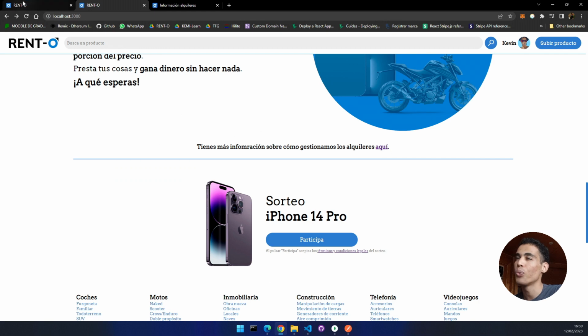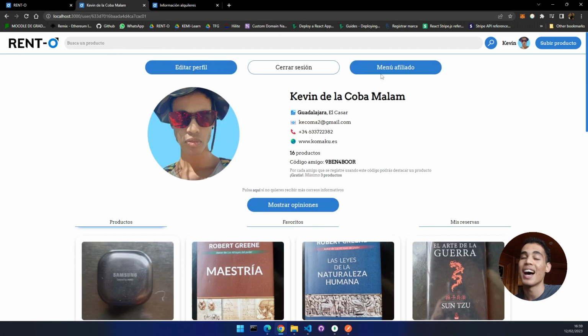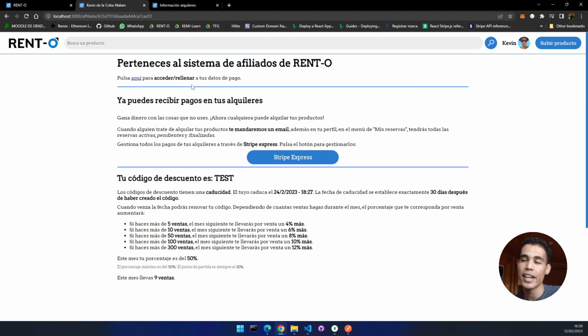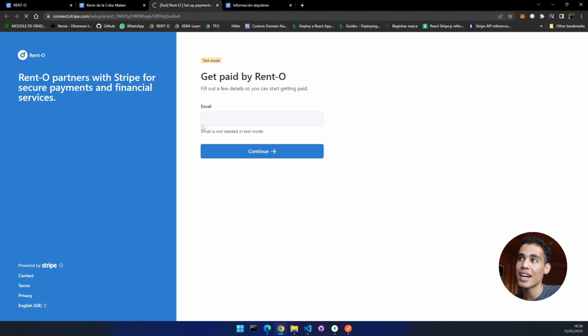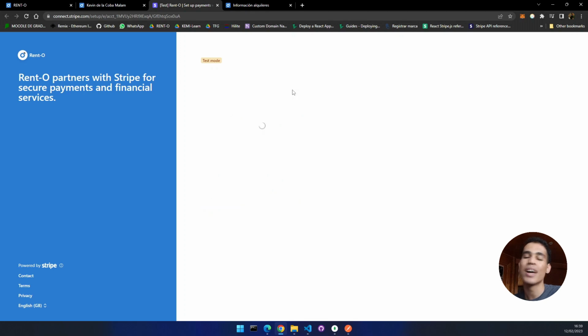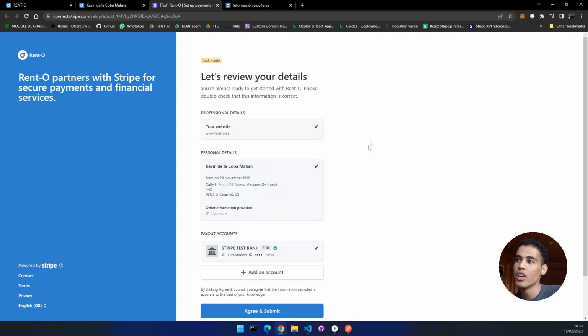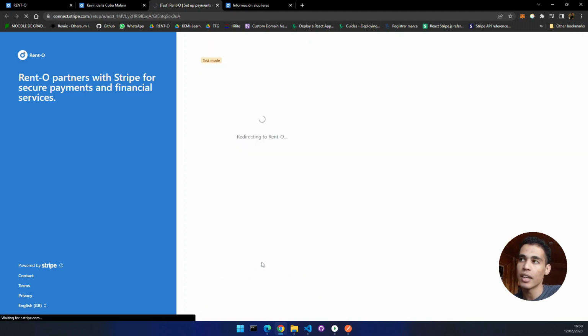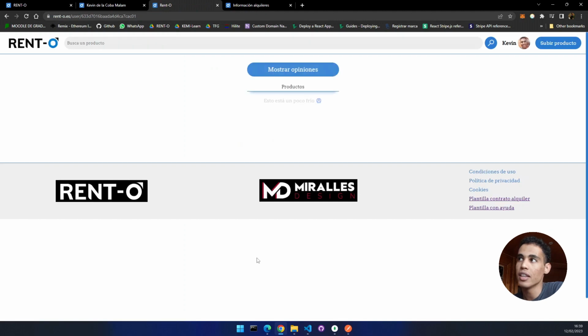First of all, we must register as an affiliate. We come here and we will be an affiliate of Rento. You have to accept some terms and conditions, and by pressing here, you will put the information regarding your Stripe account. Stripe is the one who manages all the payments in the platform. You can see here that I have this testing account, and you just have to put the IBAN of your bank account where you want to get paid. So every time you receive a payment, you will receive that payment in the bank account that you have set.